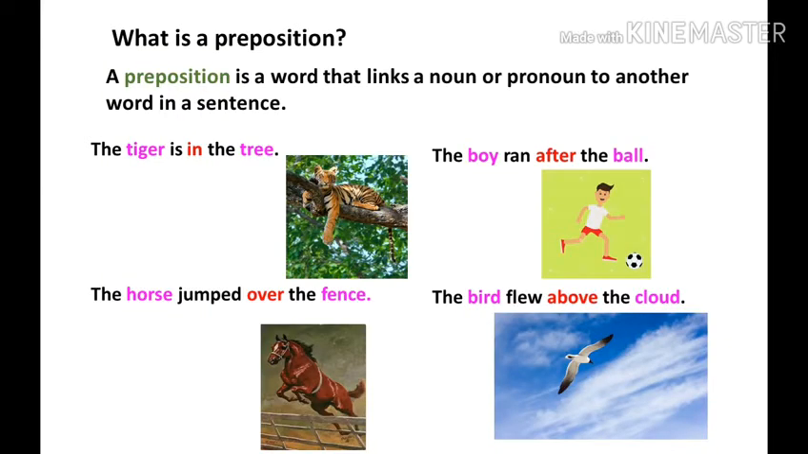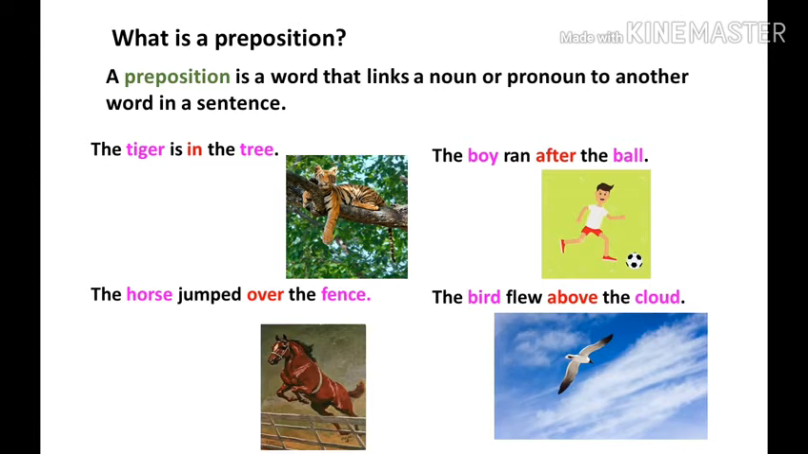What is a preposition? A preposition is a word that links a noun or pronoun to another word in a sentence. The words in red are prepositions. They link the words in pink. The tiger is in the tree. Tiger and tree are two nouns. It is linked by the preposition in.